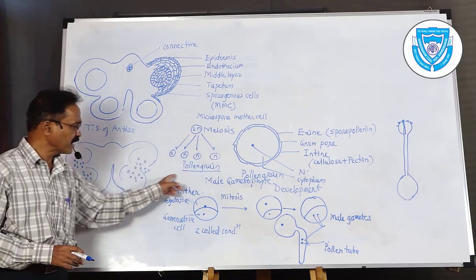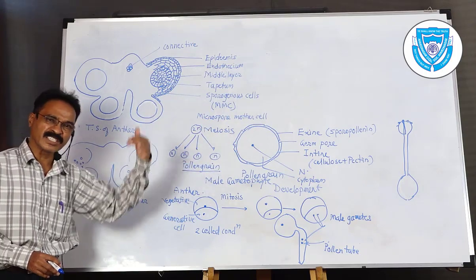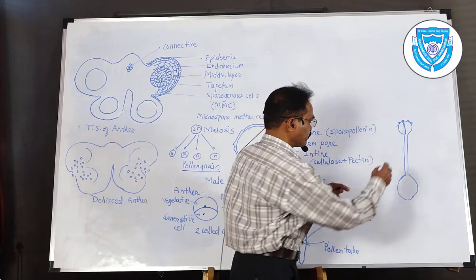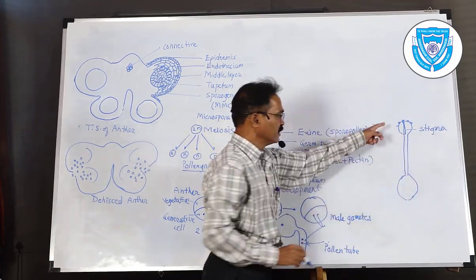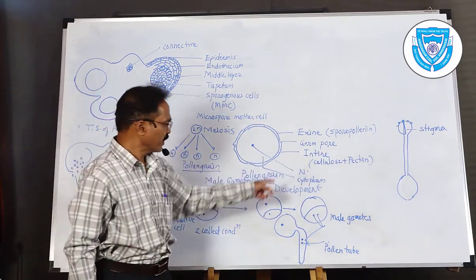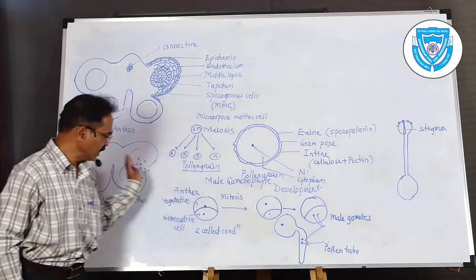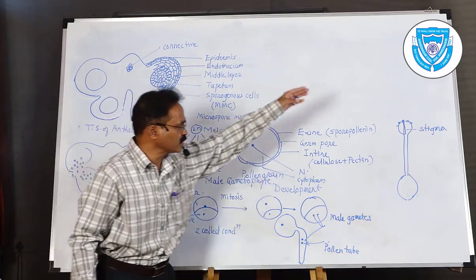The pollen grain is carried to another flower or the same flower, it doesn't matter, and it is received by the stigma of the female reproductive structure, that is the carpel.